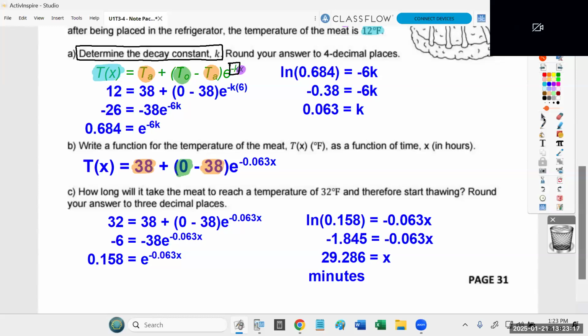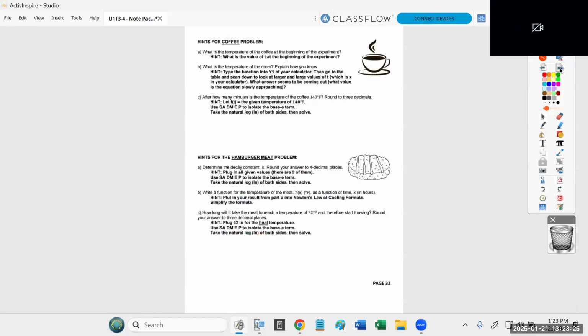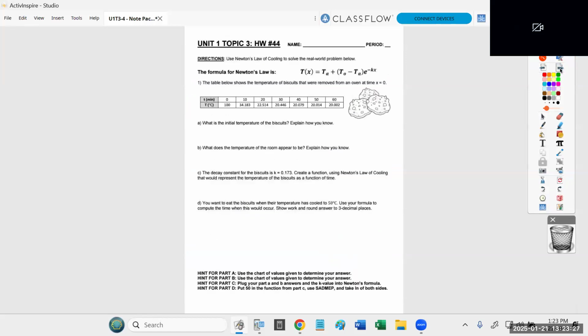All right, so towards the end of class, I did pass out the review packet. Again, students were reminded that that review packet is due the same day of the test. That's this week, Thursday. And homework 44 is what's being assigned today. This entire assignment will be due along with all of the homework from last week on Thursday, the day of the test.